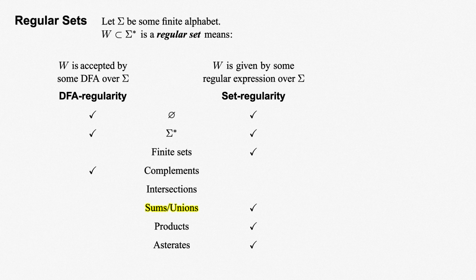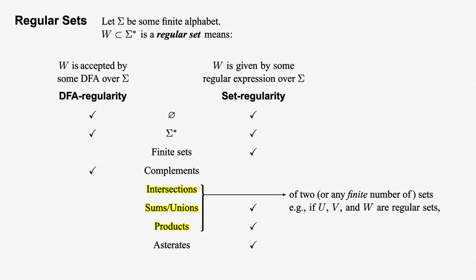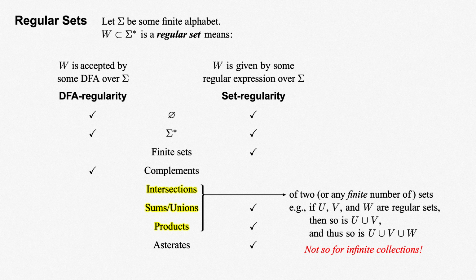When we say unions, intersections, and products, we mean the union of two regular sets, the intersection of two regular sets, and the product of two regular sets. This means that the intersection, union, or product of any finite number of regular sets is regular. For example, if U, V, and W are regular sets, then so is U union V, and thus so is U union V union W. This does not say anything about the union, intersection, or product of an infinite collection of regular sets, because there is no conclusion possible for these.